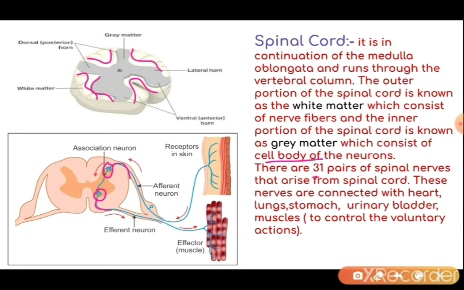There are a total of 31 pairs of spinal nerves that arise from the spinal cord, and these nerves are connected to the heart, lungs, stomach, urinary bladder, and muscles to control the voluntary actions. Means these 31 pairs are attached with all the body organs because they control all the activities of body organs, and also they are attached with the muscles to control the voluntary actions.